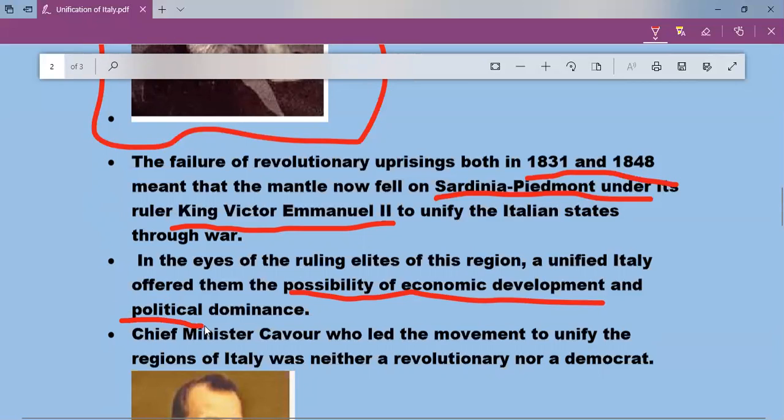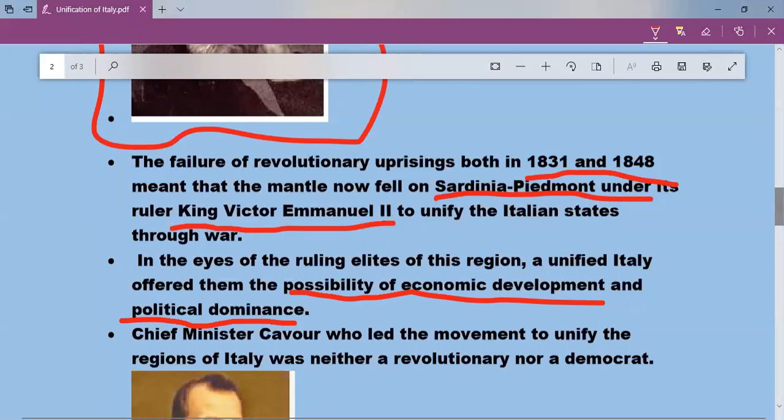So why were they interested in unification? They were interested because they knew that if they stood together, there would be economic progress, economic growth, economic development. There will be a unified taxation system, one currency. If it is divided into different parts, then there are a lot of laws and regulations, and it will not be a uniform form of administration. If there is no uniform administration, economic development can be affected. But if they stand together, there is more progress, more prosperity, more growth in income.